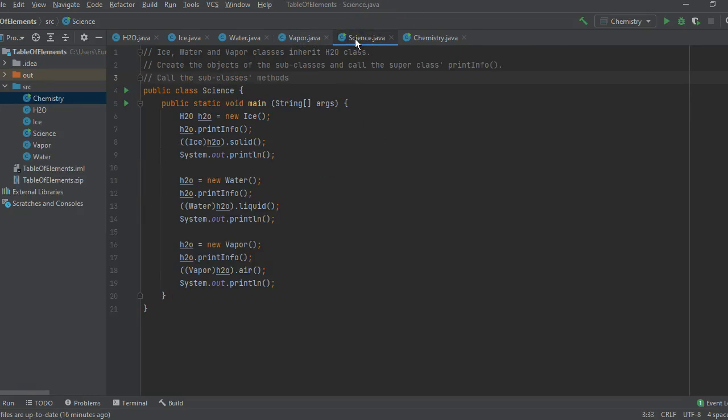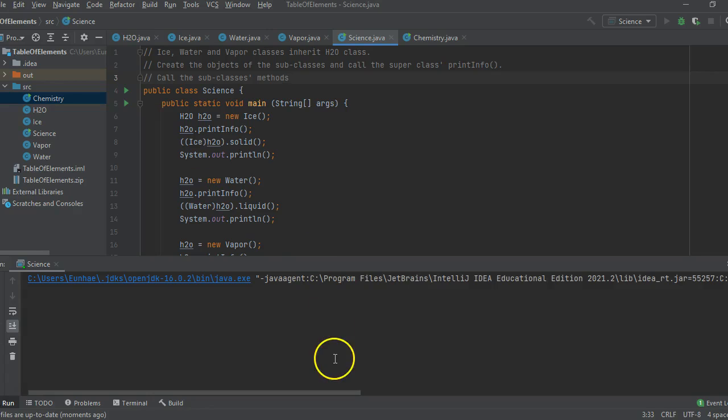And then I created a runnable class named Science, where the ice, water, and vapor classes inherit the H2O class, and I create the objects of the subclasses like this, and call the superclass printInfo method and also call the subclasses' methods. Let's hit the run button, and you will see the result in the console in a second.